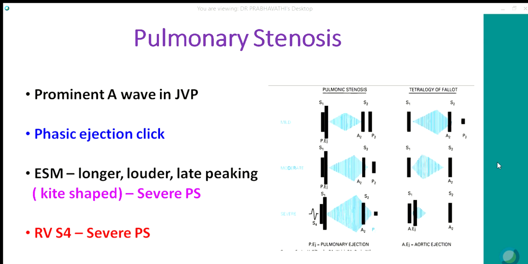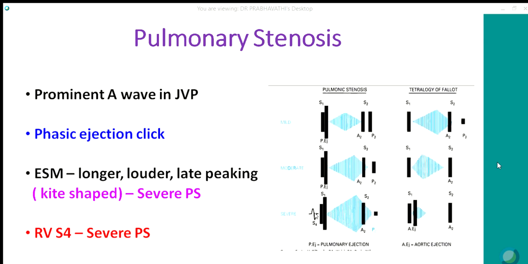So, pulmonary stenosis, classically valvular pulmonary stenosis. Clinically, you see a prominent A wave in the jugular venous pulse. They will have a pulmonary ejection click, and the systolic murmur is kite-shaped. As the severity increases, the murmur becomes longer, louder, and late peaking. You can see a kite-shaped murmur in severe pulmonary stenosis.